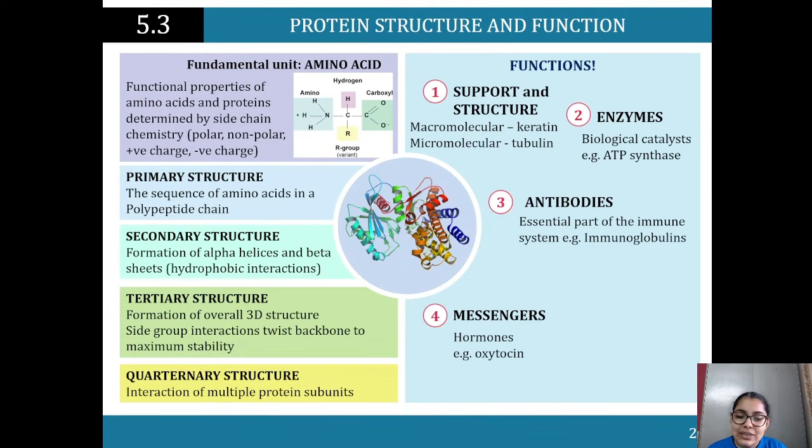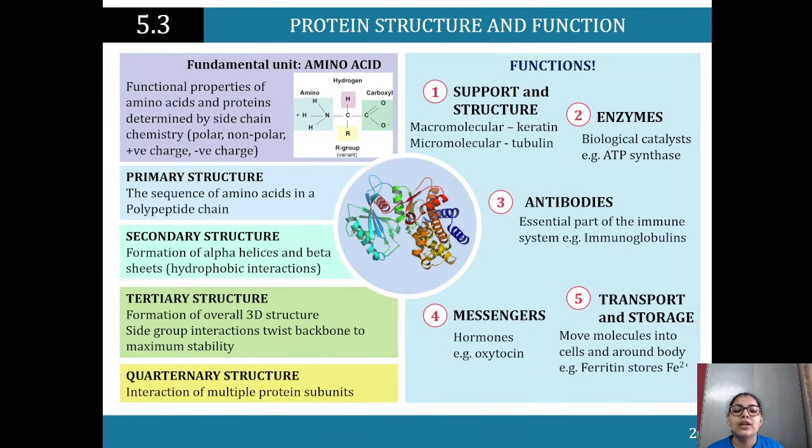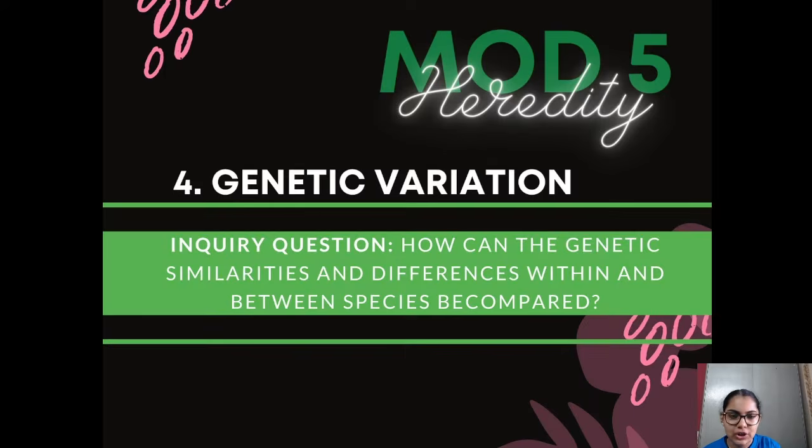Then we've got hormonal messengers like oxytocin, and finally transport and storage, where protein, for instance, moves molecules around the cells and around the body. For instance, moving around the ferritin stores in the body, the iron stores. So basically, you need to know that protein is an essential unit in the body. It's important. That's the structure, and the functions are that it provides support and structure. It functions as enzymes. Enzymes are made of proteins, not all though, but most of them. Antibodies, messengers, and transport and storage.